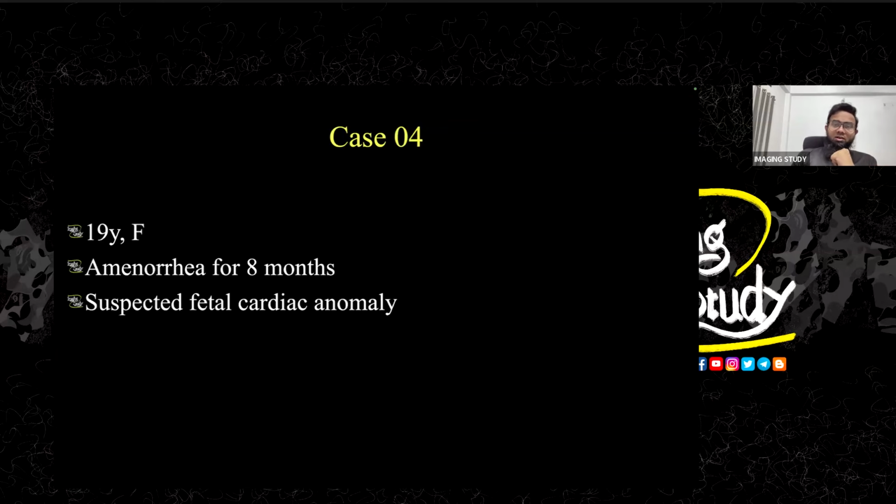Now the case number 4. Okay, so we always love to show you the pregnancy cases and complicated pregnancy cases. Okay, so this is a 19-year-old female patient who came to my chamber this week with a history of amenorrhea for 8 months. And there was a suspected cardiac anomaly.